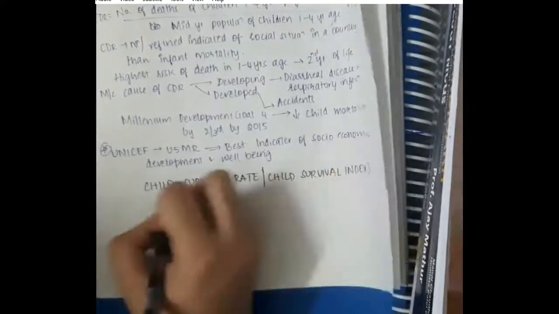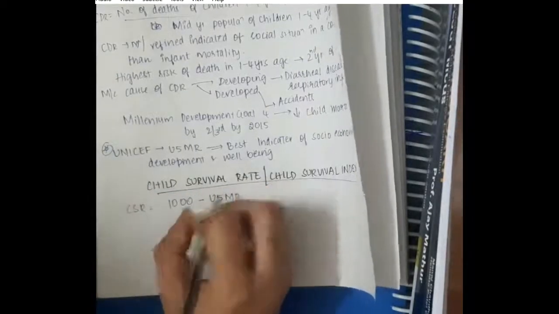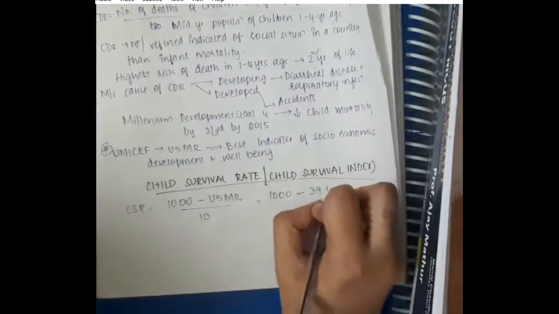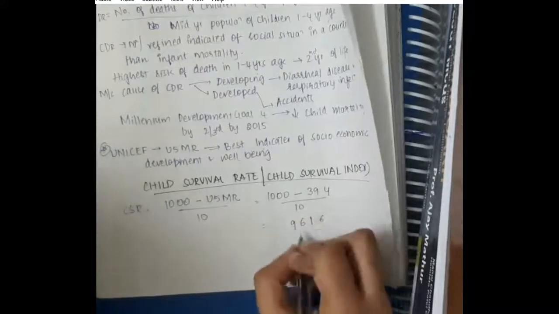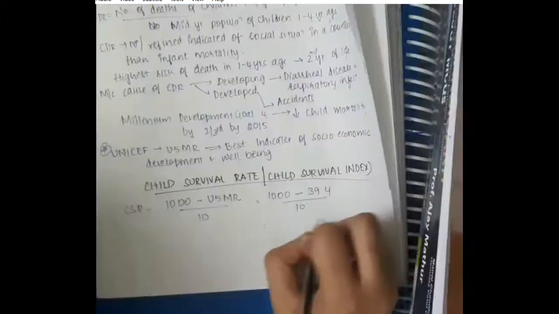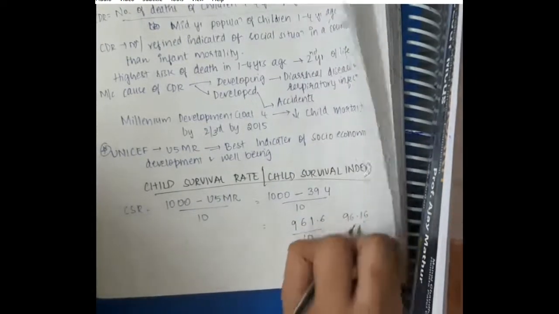Then we have child survival rate or child survival index. Child survival rate or child survival index is 1000 minus under 5 mortality rate by 10. Under 5 mortality rate is 39.4. So if you just calculate it by substitution in the formula, we get 96.16.